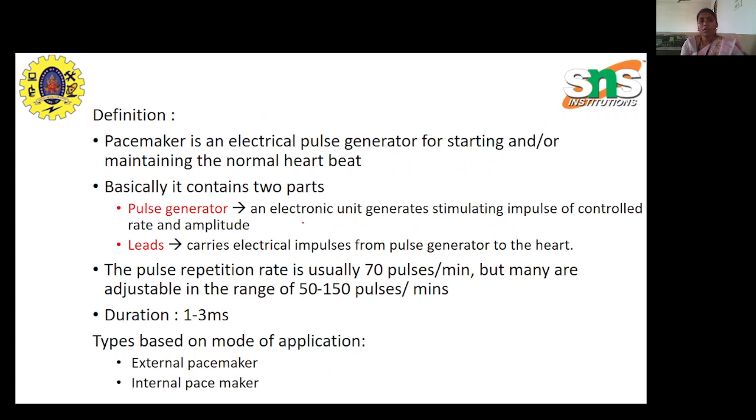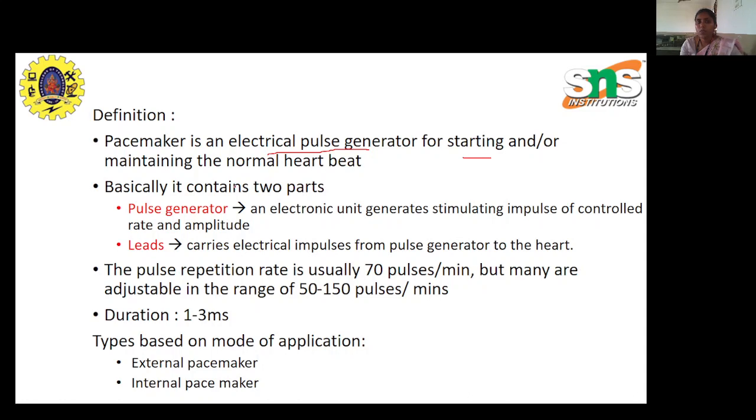Now I'm getting into the definition. A pacemaker is an electrical pulse generator. It is mainly used for starting or maintaining the normal heartbeat. Whenever the heart has some problem with any of these nodes, like the SA, AV, Purkinje fibers or bundle of His, they face a problem of initiating the pulse or transmitting the pulse.